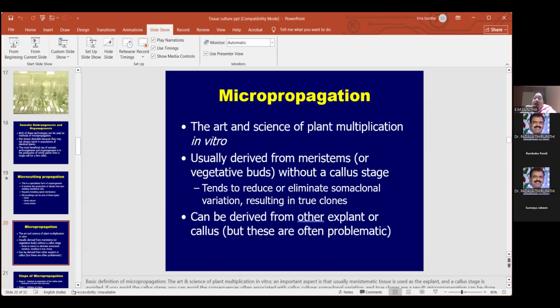We are producing multiple plants from a single explant, under the laboratory conditions, which is called in vitro conditions. Usually you will be getting the meristems with or without the callus stage. So from that you will be getting the plants, as I have showed you earlier.